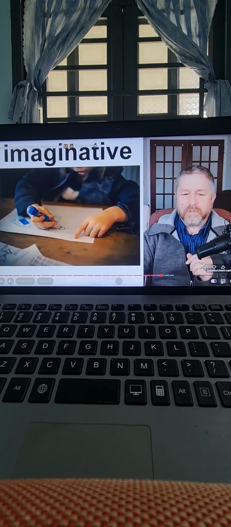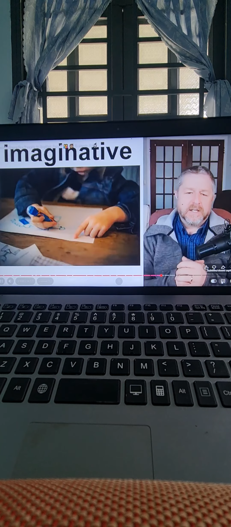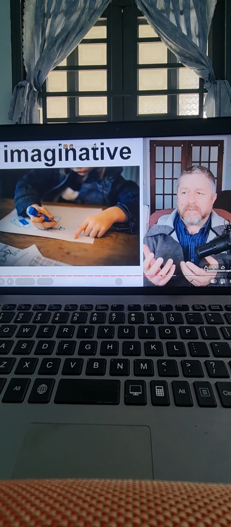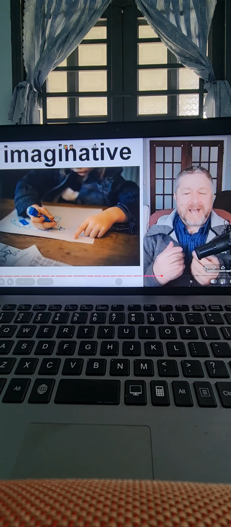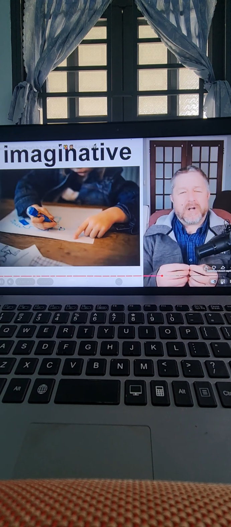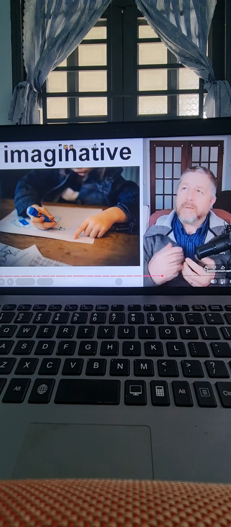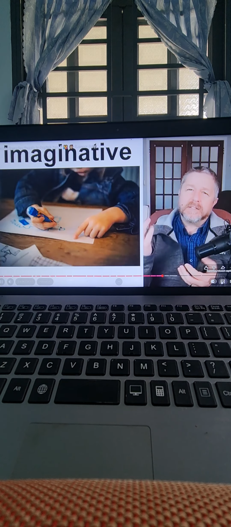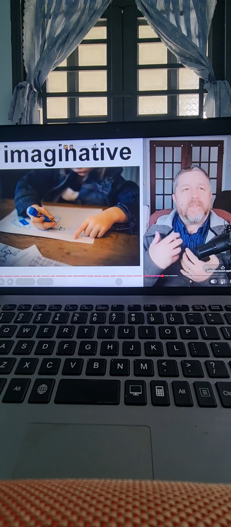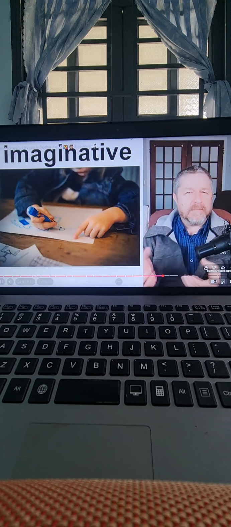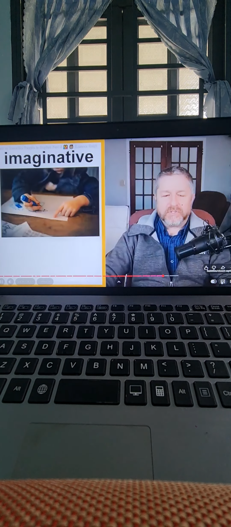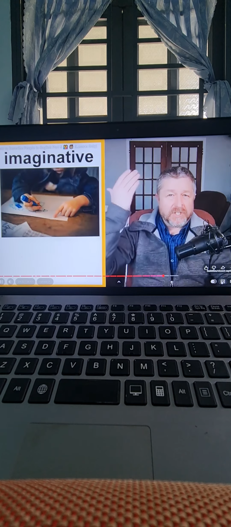Imaginative. I think this word might also be from another lesson. Someone who is imaginative is very creative. An imaginative person probably likes to draw, or probably likes to dream a little bit, like in the sense of thinking about cool things that they can make. An imaginative person uses their imagination.